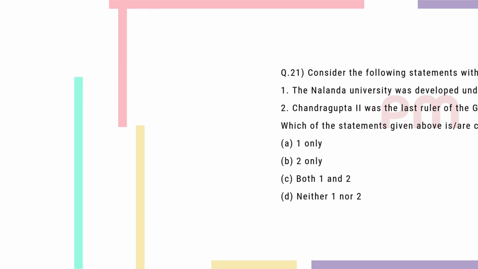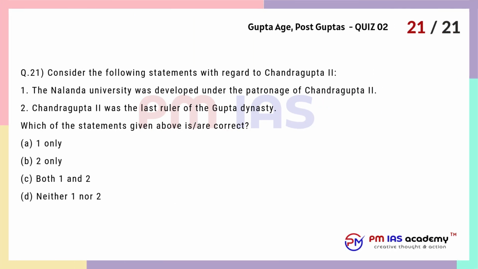Question 21. Consider the following statements with regard to Chandragupta II. 1. The Nalanda University was developed under the patronage of Chandragupta II. 2. Chandragupta II was the last ruler of the Gupta dynasty. Which of the statements given above are correct? A. 1 only. B. 2 only. C. Both 1 and 2. D. Neither 1 nor 2.